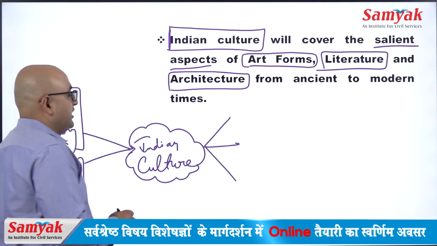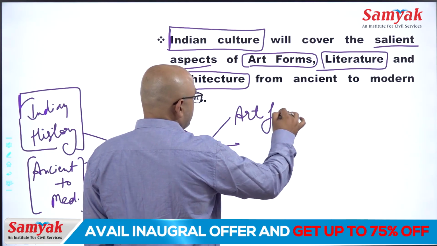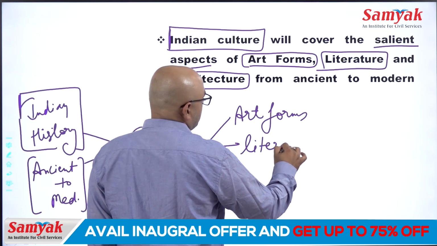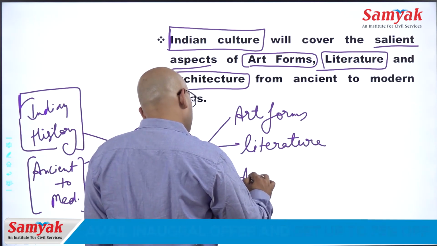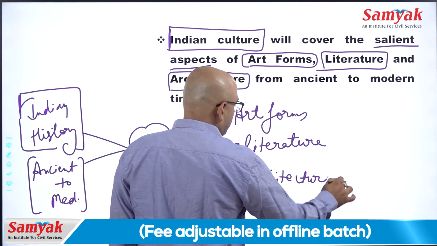Therefore, three things are given. One is art forms, another is literature, and the third one is architecture.